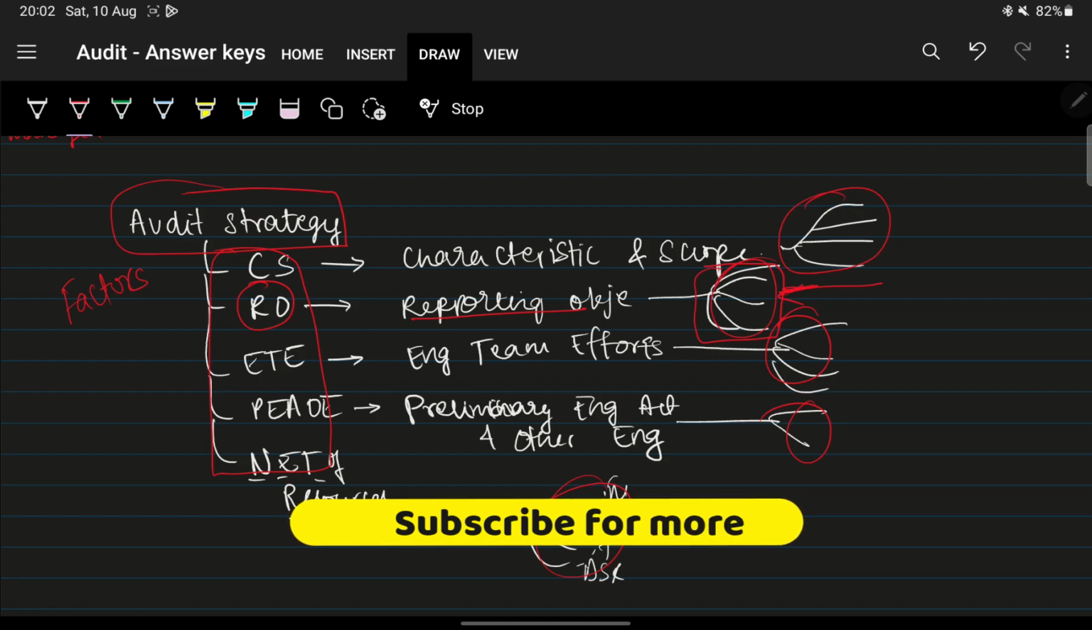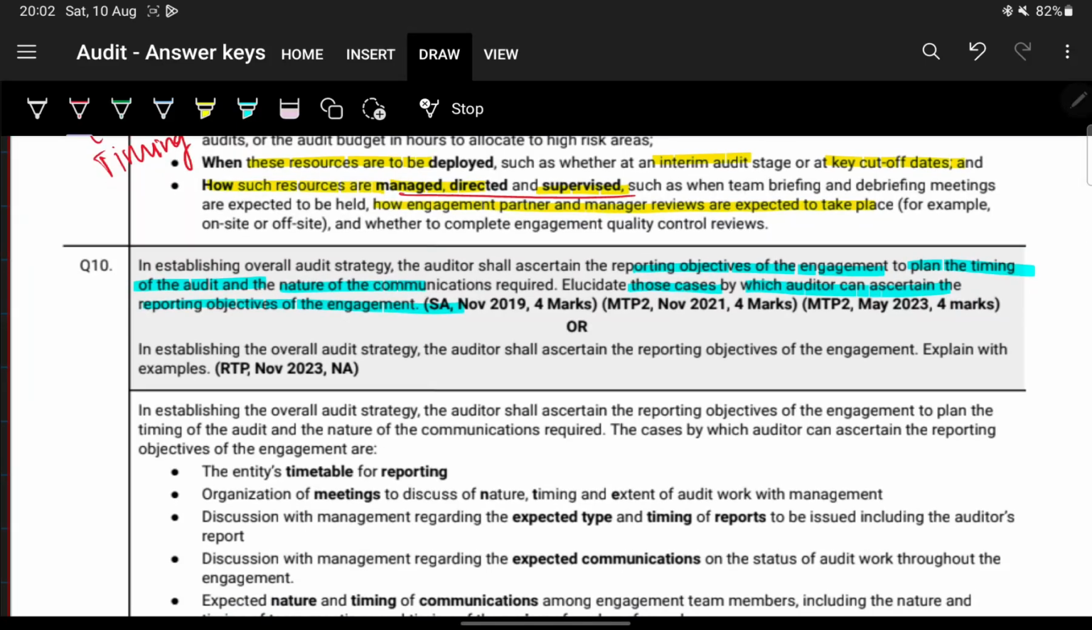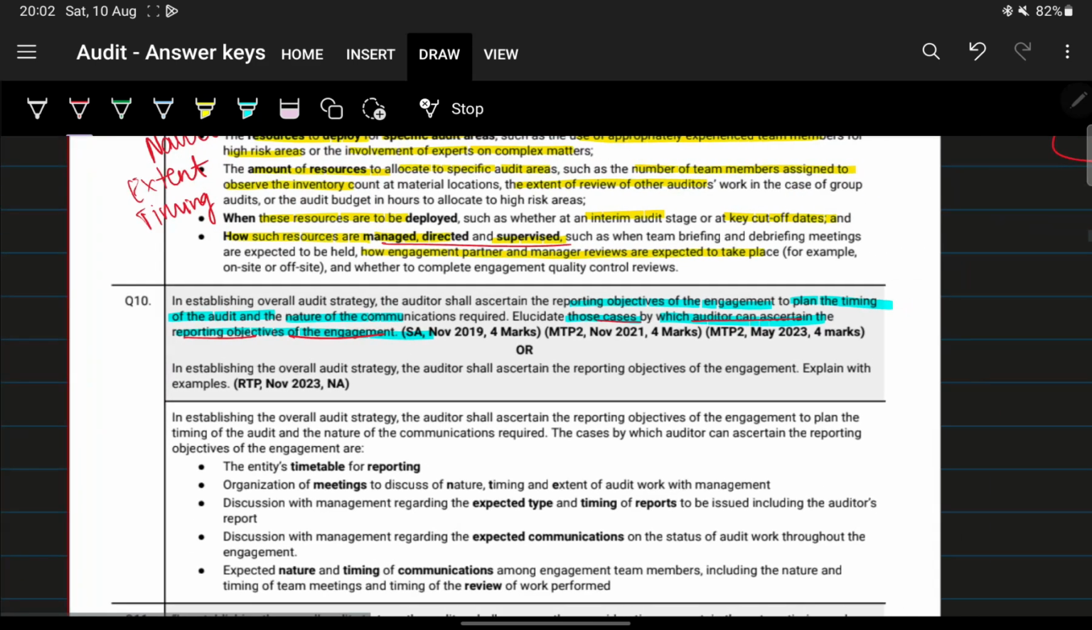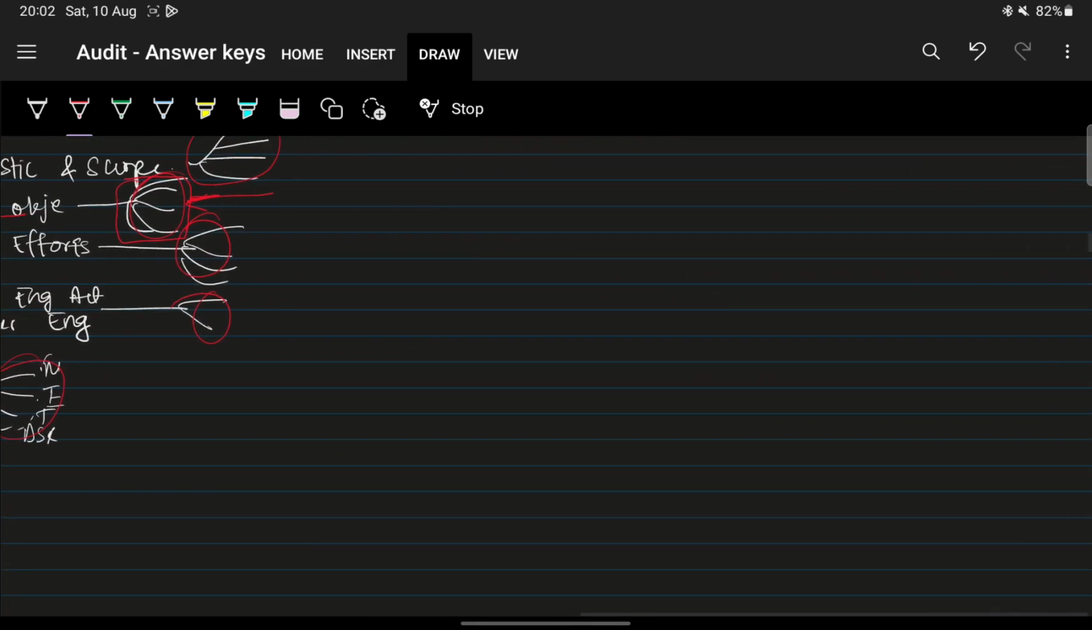I'll just see what they're asking. They're asking about those cases by which the auditor can ascertain the reporting objectives. So basically how the auditor can ascertain the reporting objectives. Basic meaning, what the entity intends to report, and what is the objective of such reporting. Firstly, there are 5 things.